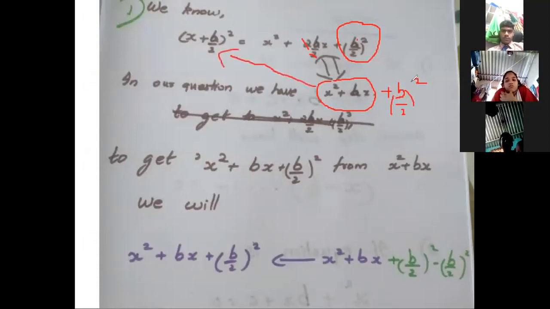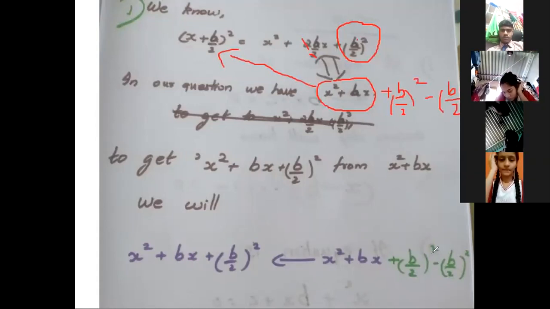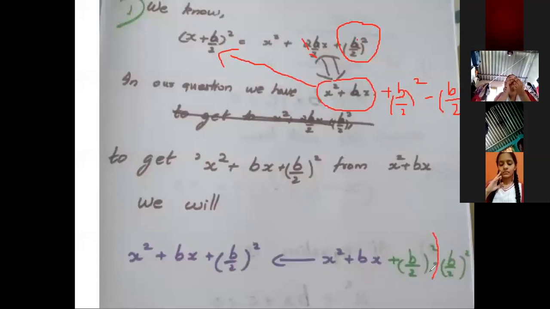Now to add this, if we add something in an equation, we have to minus it also, to balance it. We can't just add something in the equation. This is what I've done. If I am adding this, I am also minusing that so that the equation is still the same. It is something like a swing, a balance. If I've added something here, I will also add the same thing here to make it equal. That is the idea. And then from here we will be able to convert it to this part.